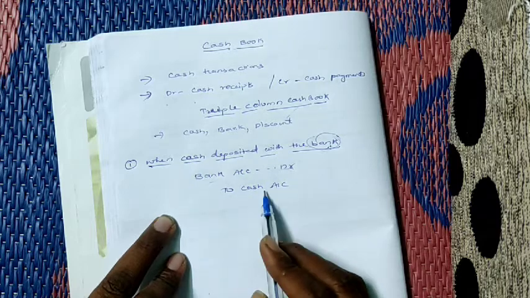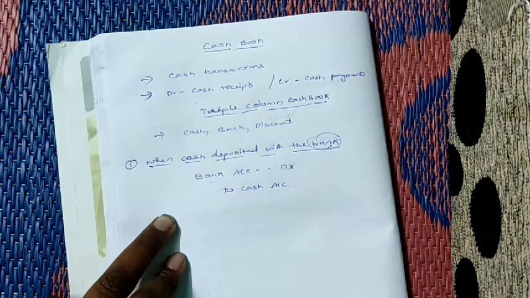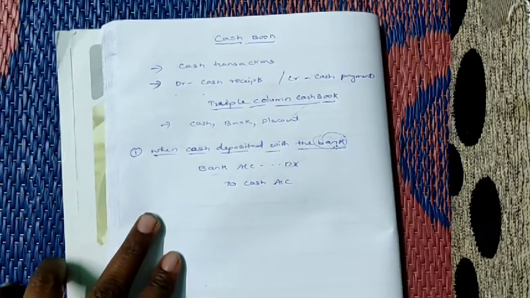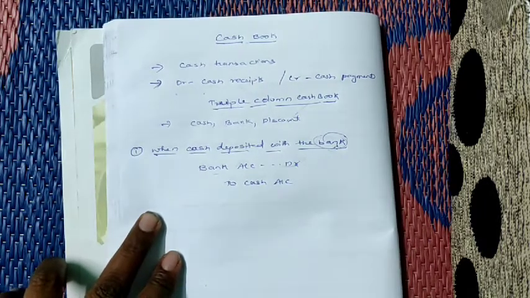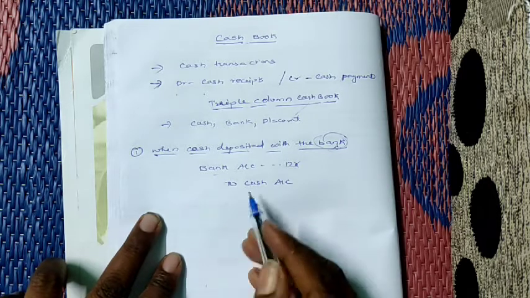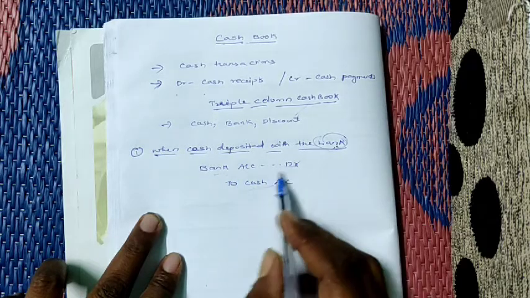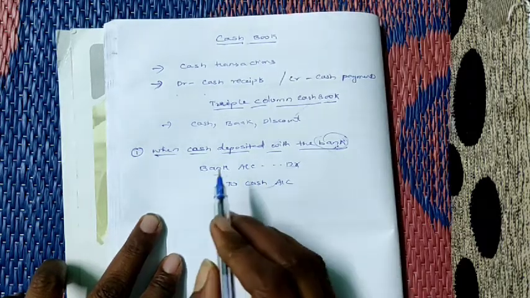And why have we credited the cash? Because cash is going out. Cash is an example of a real account, and cash is going out from the business. What is the rule of real account? Debit what comes in, credit what goes out. So cash is going out, so credit the cash account. So bank account debit to cash account, this is the entry.